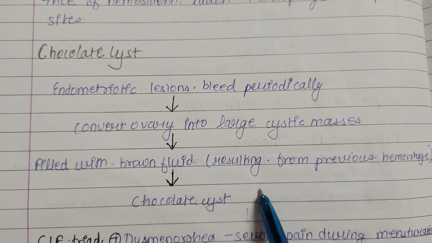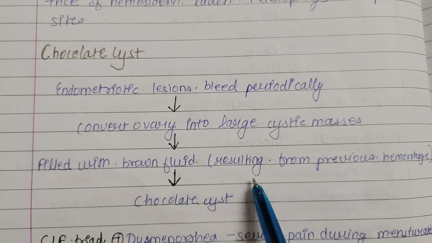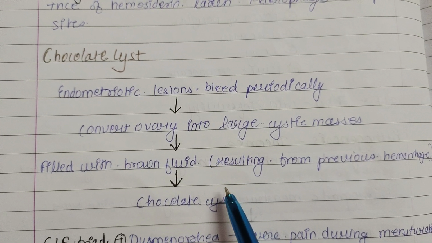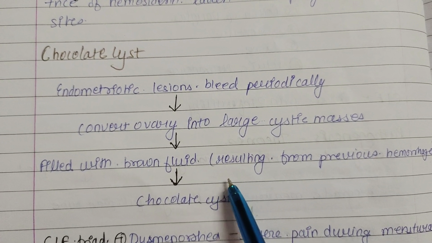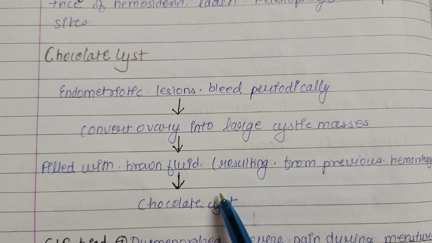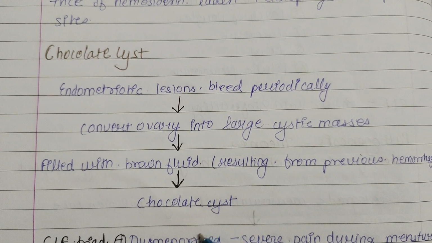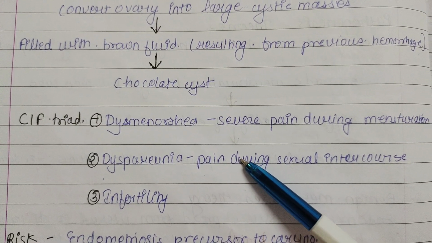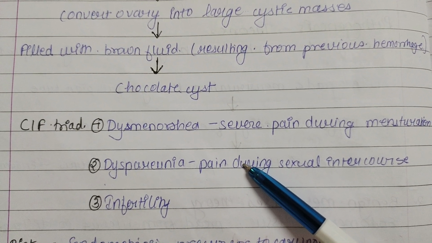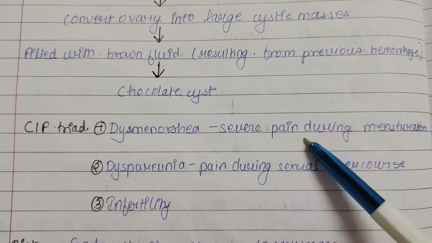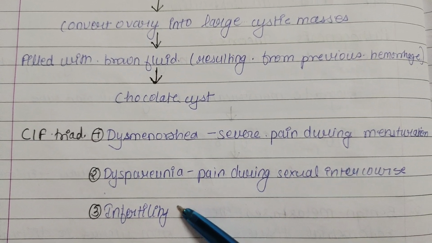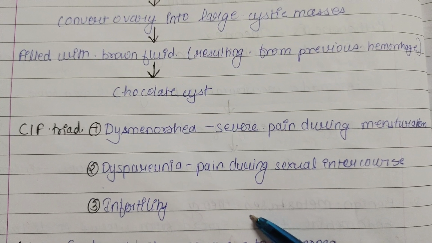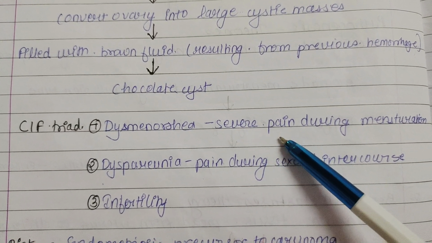It means that menstruation takes place inside the ovary, which leads to the accumulation of blood in the ovary, which over a period of time becomes old, brown in color, and appears as chocolate, so it is called chocolate cyst. Now, the clinical features of chocolate cyst are dysmenorrhea, severe pain during menstruation, dyspareunia, pain during sexual intercourse, and infertility. It is also called a clinical triad.